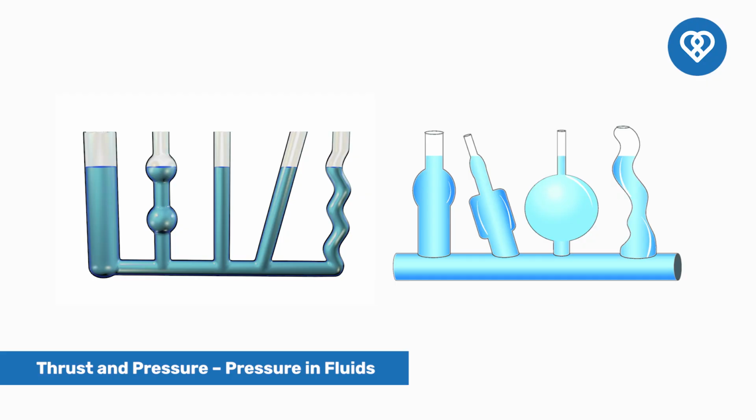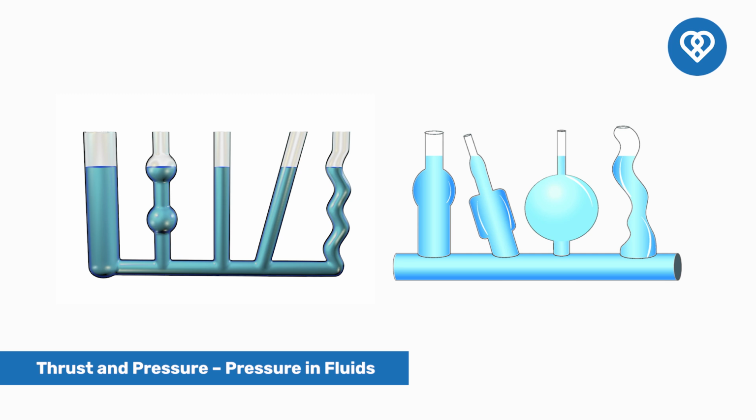One really good example of liquid seeking its own level can be demonstrated using a communicating vessel. A communicating vessel is a system of differently shaped vessels that are connected at the bottom. You can see that if you pour water or any liquid in such a vessel, the water level in all sections of the vessel is the same. Liquid seeking its own level has very many vast applications, and we may discuss these in later videos.